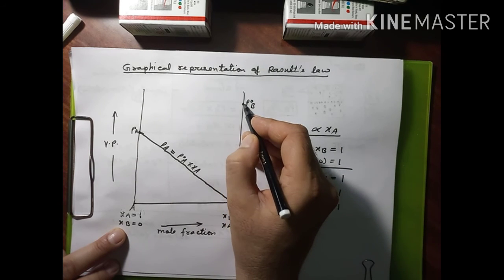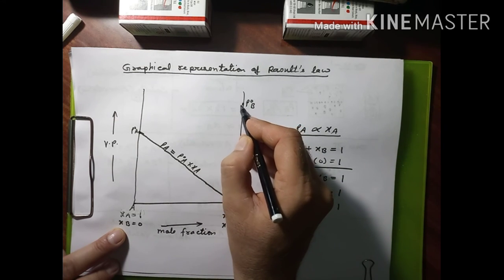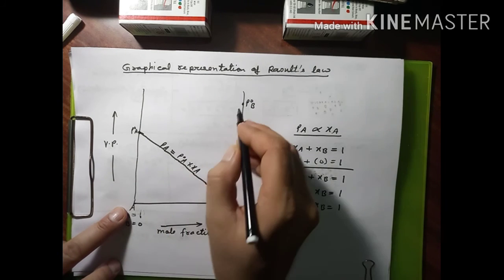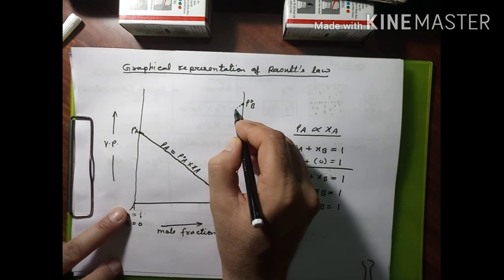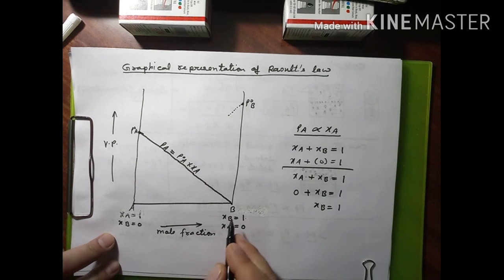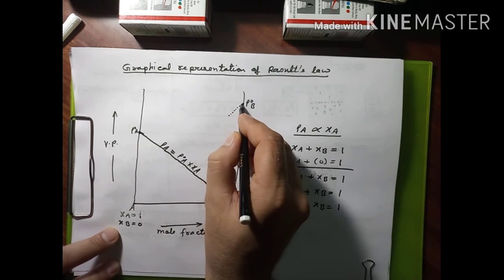So at this point only it is P naught B, but as we move ahead toward this side, the partial vapor pressure of component B also decreases, because the mole fraction of component B decreases.